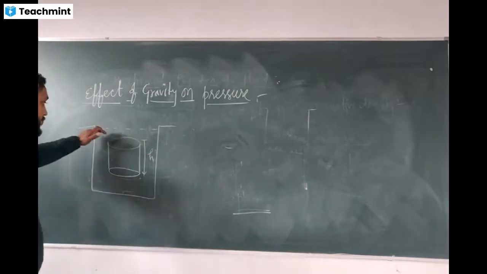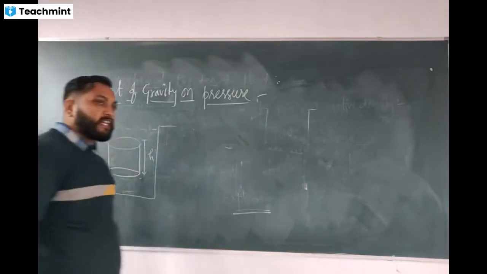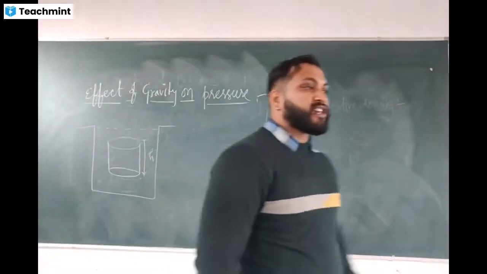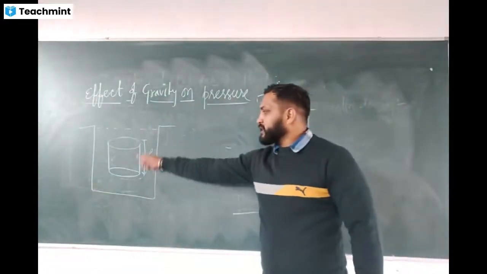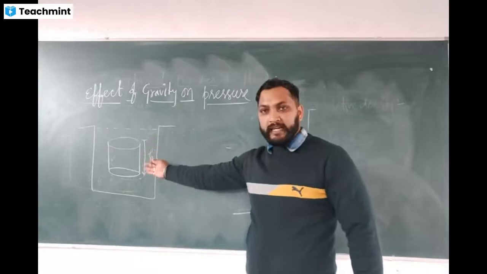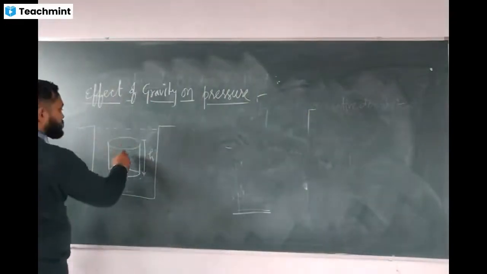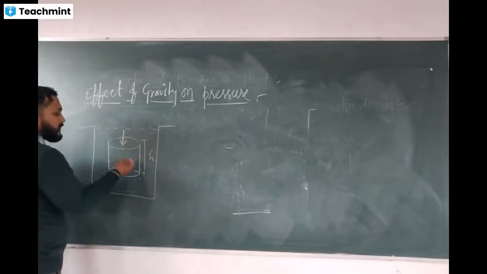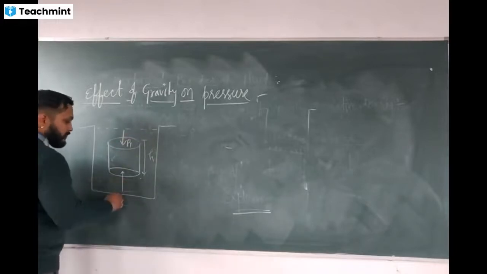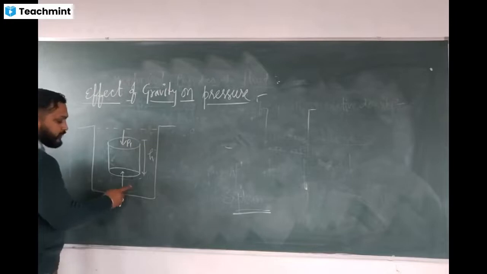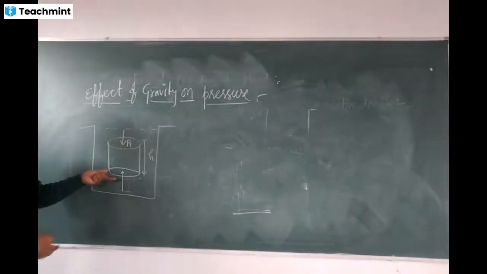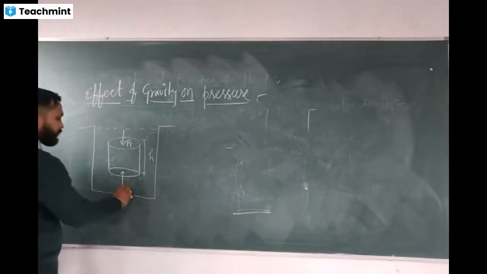Each layer of the liquid applies the same pressure everywhere on every point of this container. On the upper surface, suppose the layer is applying a pressure P1. Similarly, the bottom layer of liquid will also apply some force over this surface, so it is P2.